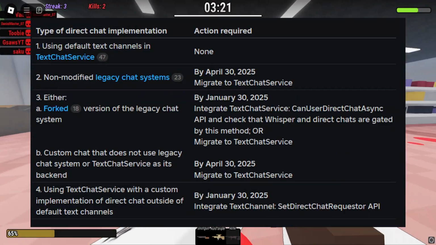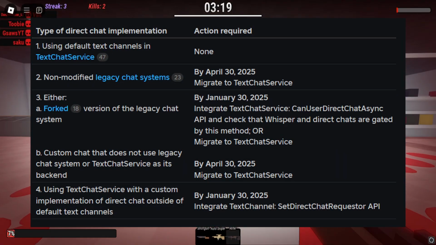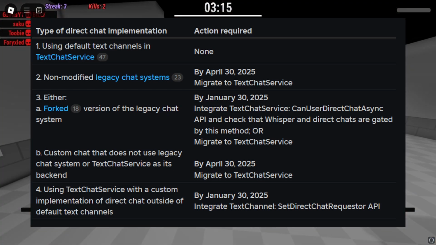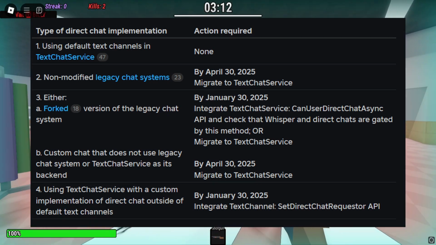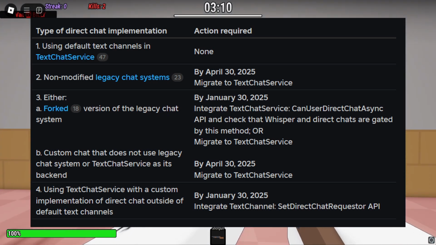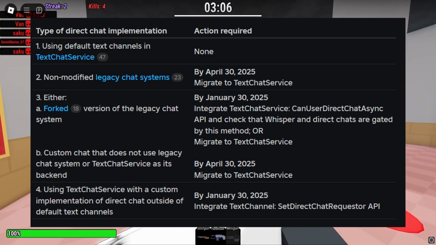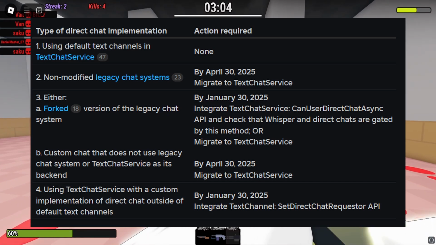If you're using default text channels of TextChatService, you don't need to do anything. So if you just change the chat version to TextChatService, or you're just using it as it is, you're not adding new text channels or doing anything like that, you don't need to do anything. But if you're using a legacy chat that isn't modified, so just legacy chat, then you have to migrate to TextChatService by April 30th, 2025.